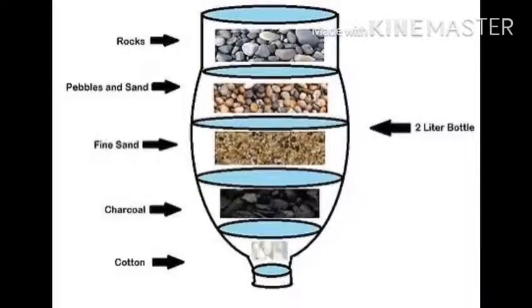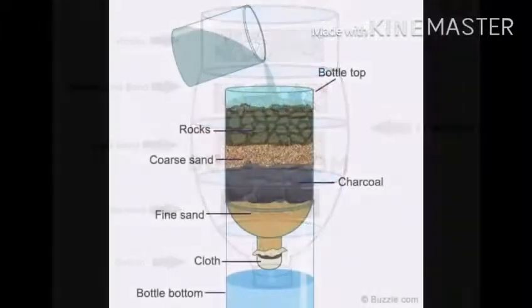Filtration. The action or process of filtering something is called filtration. Here in this picture you can see in the bottle, it's a 2 liter bottle, they have put rocks, pebbles, sand, fine sand, charcoal and cotton. This process is also a part of filtration. All the materials are insoluble. That means these materials don't dissolve in the water. They remain as they are.